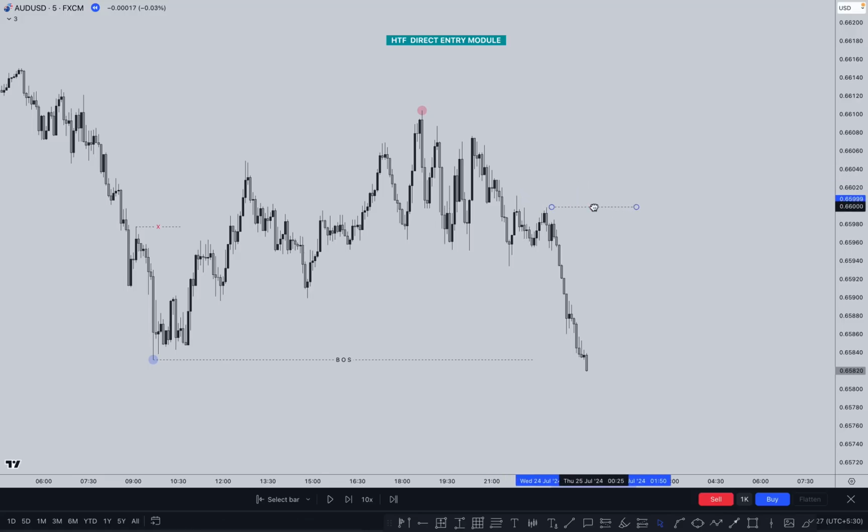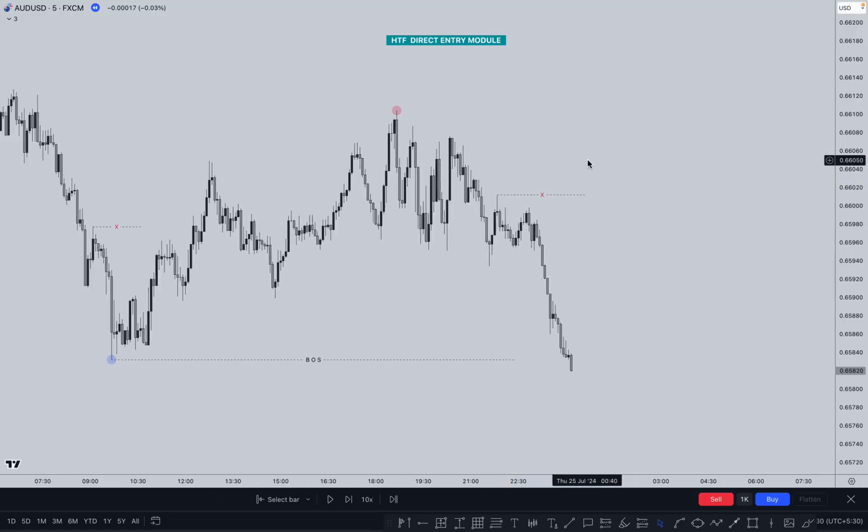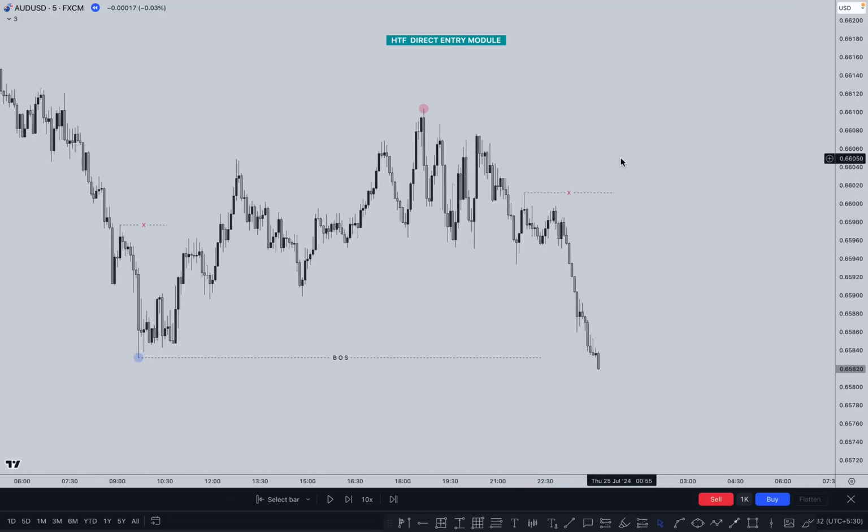And this is our minor inducement, and this is our major inducement. If you don't know how to mark the major and minor inducement, I already made a video on it, so you can watch it. This is a very simple thing. To start any structure, any inducement, start from the top of the move.